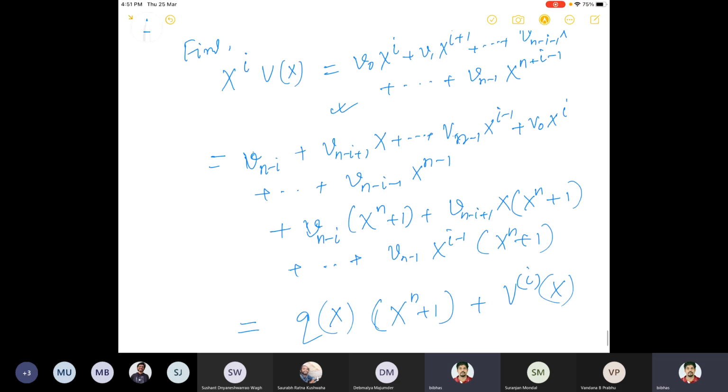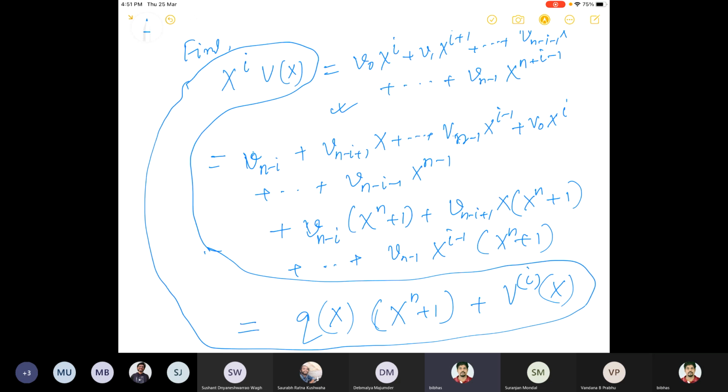So what I have is this relationship. Okay, this is the relationship: how Vx is related to the code polynomial corresponding to V^i. That is, how the code polynomial of V is related to the code polynomial of V to the power i. It is nothing but if you multiply x to the power i with Vx, then you will get back this one. So what does it mean?